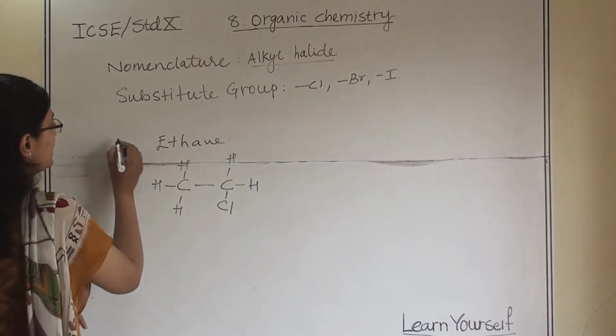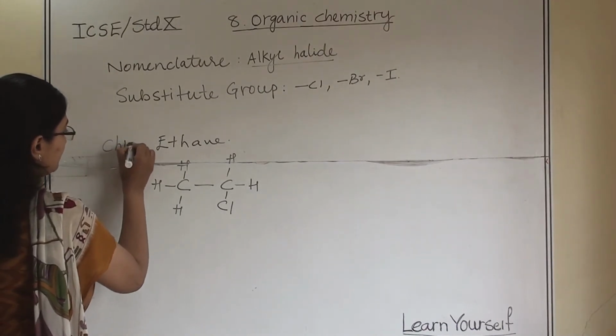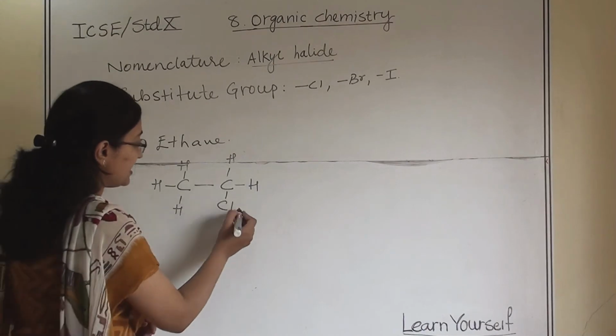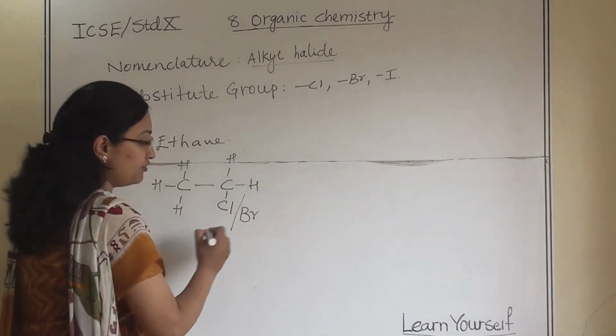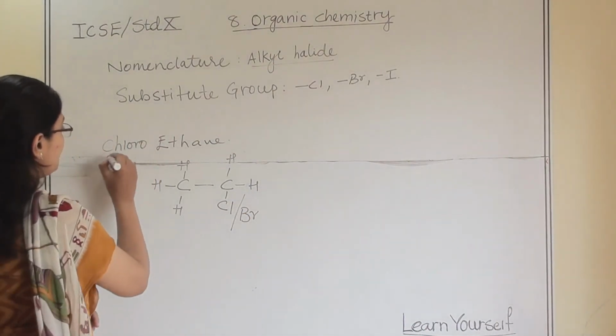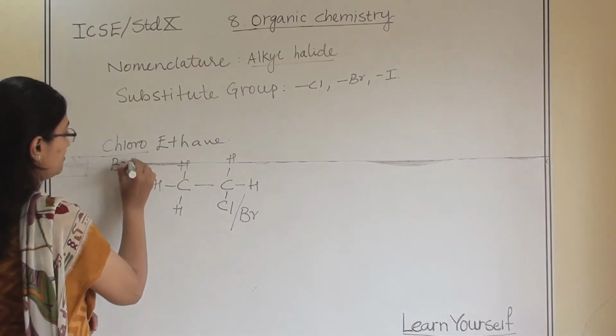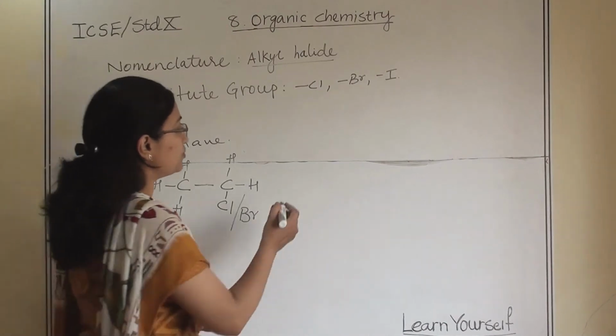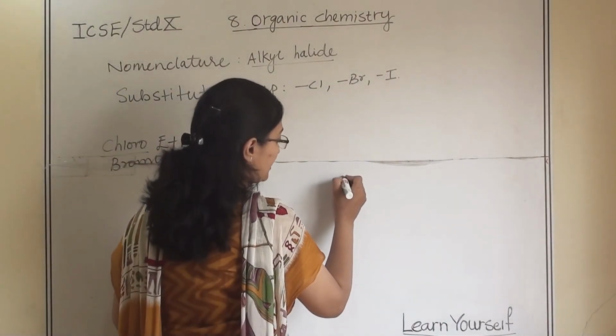So this is going to be chloroethane. When we take bromine instead of chlorine, the name changes to bromoethane.